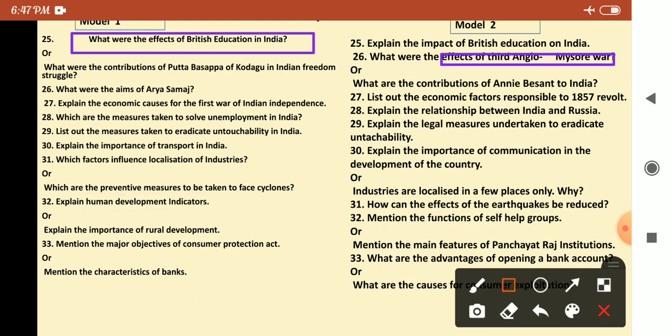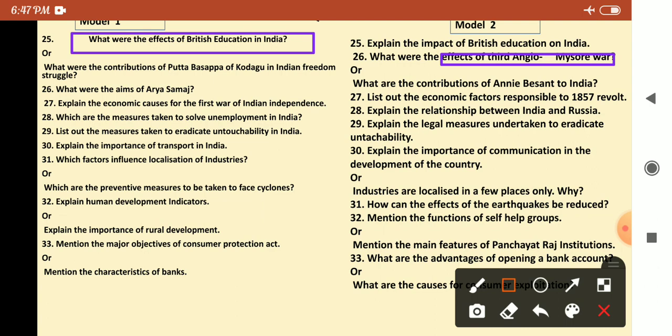Next, importance of rural development in model 1. In model 2, main features of Panchayat Raj they have asked. Features of Panchayat Raj here, importance of rural development there. Same lesson, but the questions are different. So on this basis, you can easily guess which are the very important lessons.